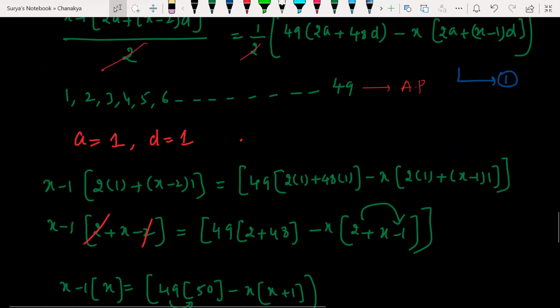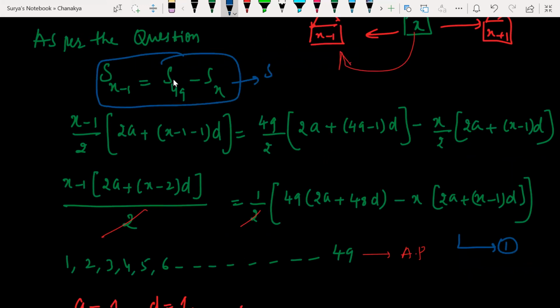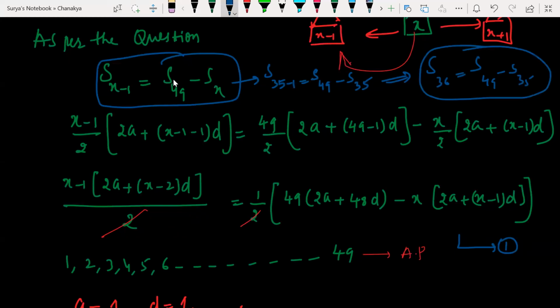Now, if you look at this, the x value we got is 35 and the last house is 49. So substitute x value 35: S of 35 minus 1 is equal to S49 minus S35. So S34 is equal to S49 minus S35. You solve this and you will get LHS equal to RHS. Is it clear with everyone?